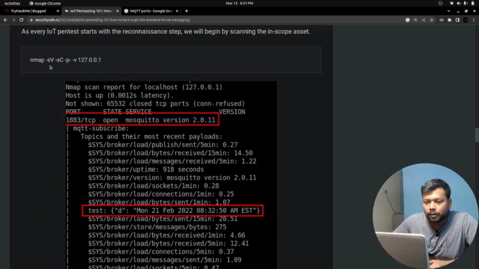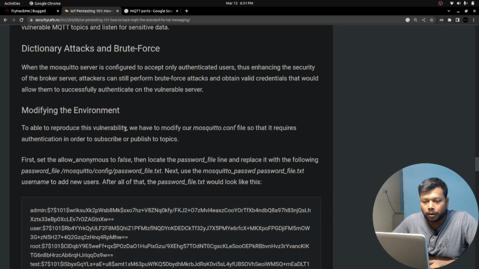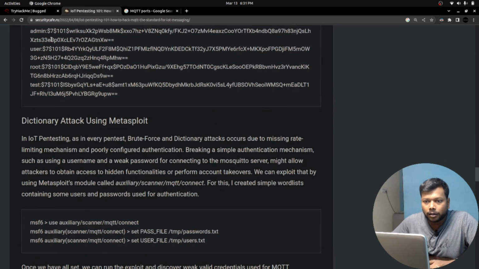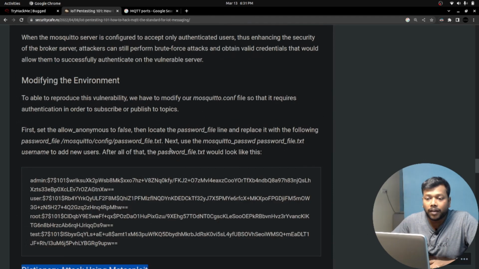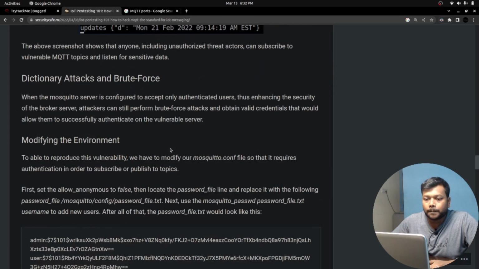The same thing. Look at this one. This nmap scan actually found port 1883, the MQTT protocol. Well, if I scroll down, what happens? So let's see that. Modifying the environment, some base64 stuff, and look at this one, a dictionary attack using Metasploit. Well, the MQTT protocol can be secured with proper authentication. In our case, it is not authenticated. There are no credentials, but typically, as a security best practice, it could be secured with authentication.